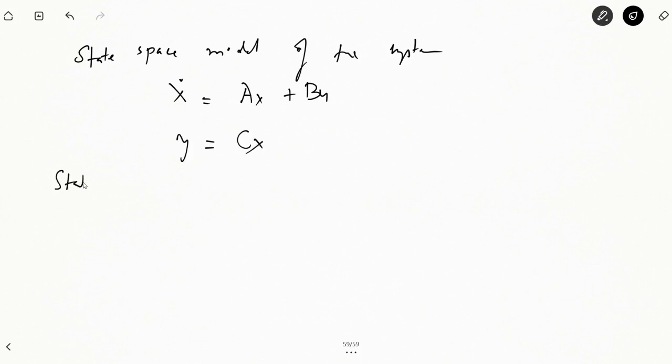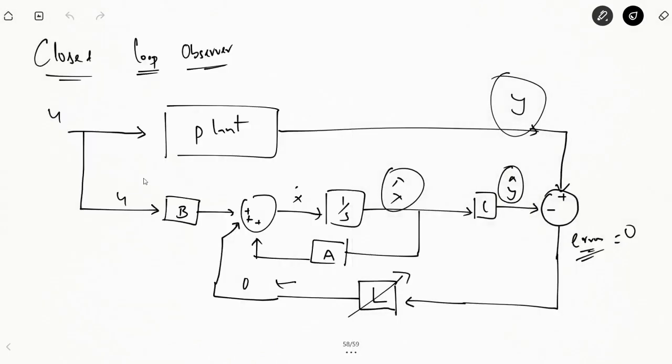Your state space model of the observer, now in this case this is your observer.